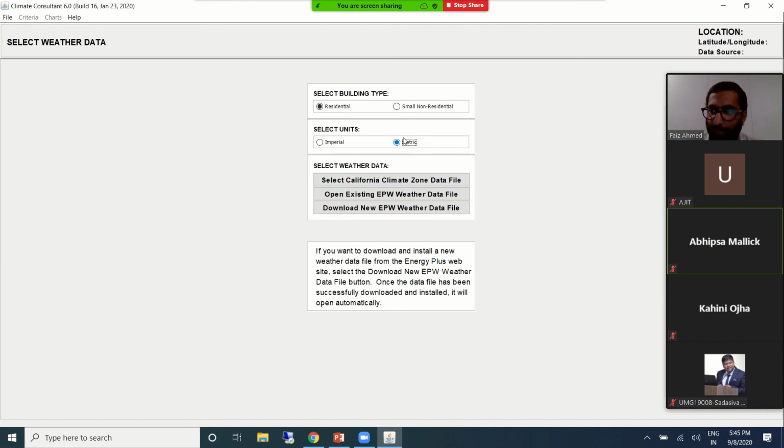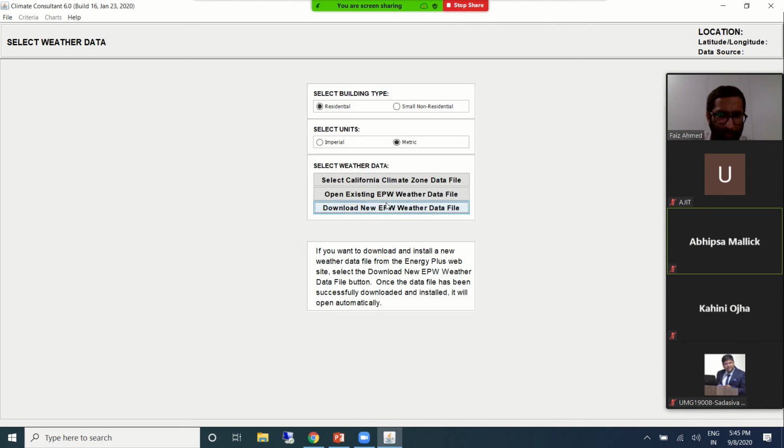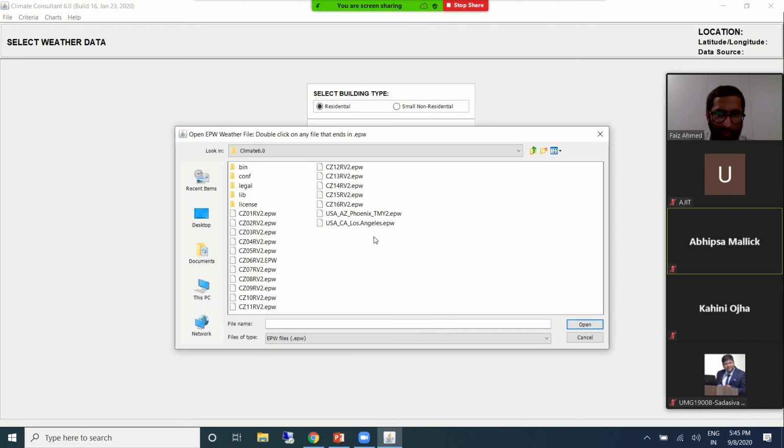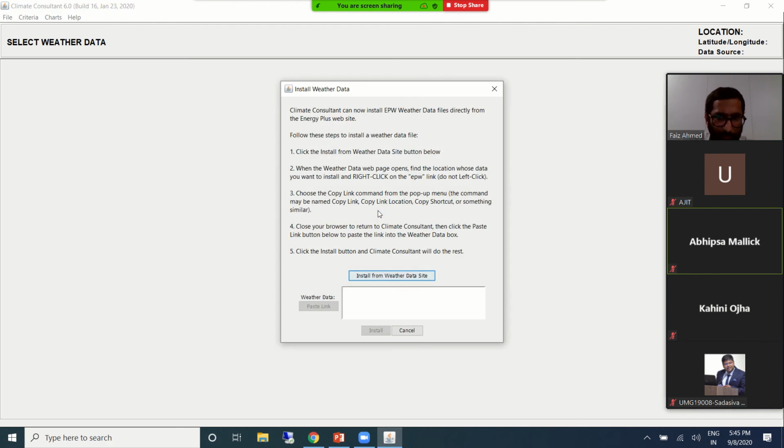Sorry, metrics, which kind of metrics you want to use, and then you need to have a weather file. If you already have a weather file, you can open it from the existing one. Since I don't have one, I'll download it from the web, from open source weather files.